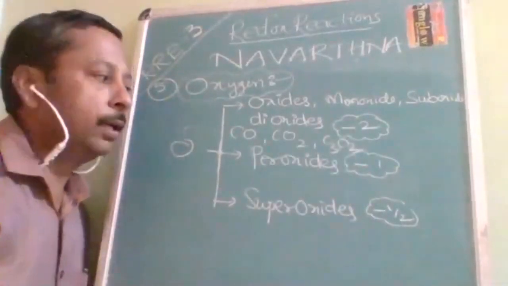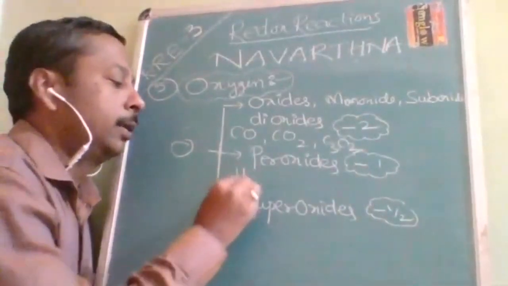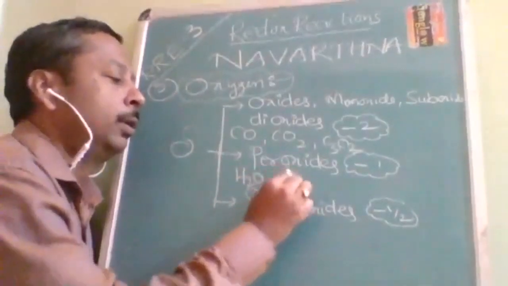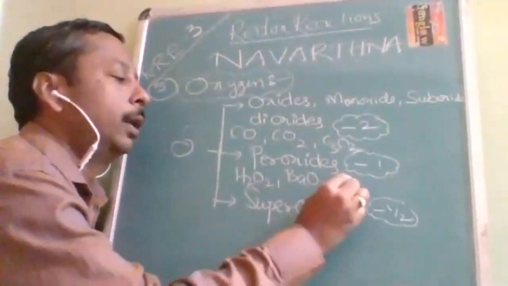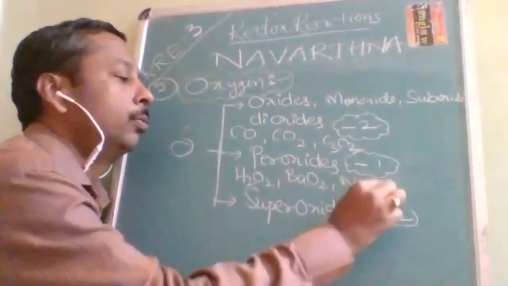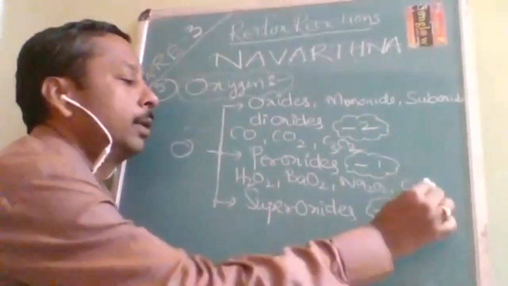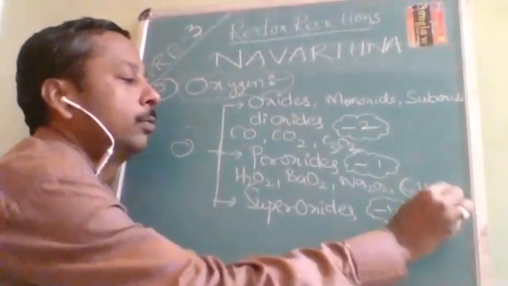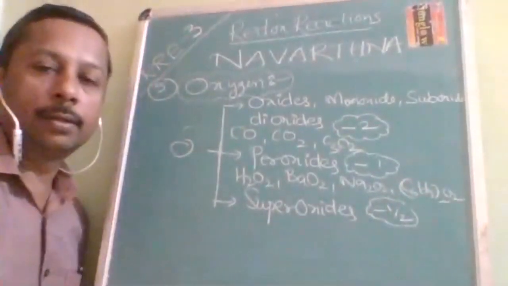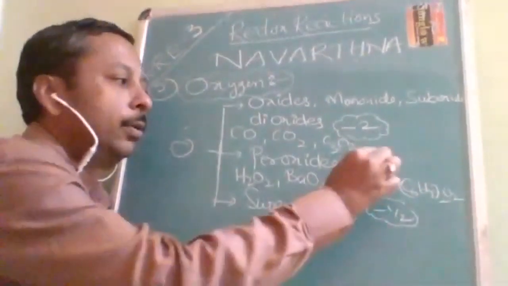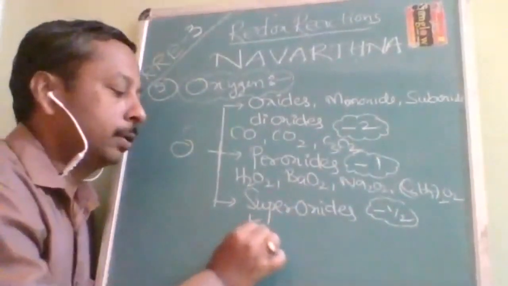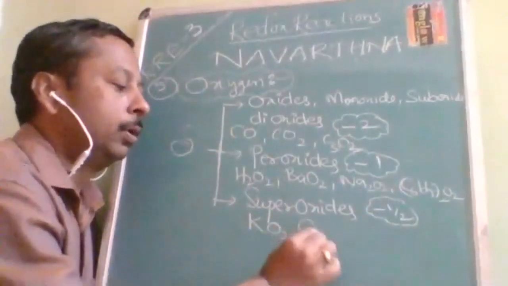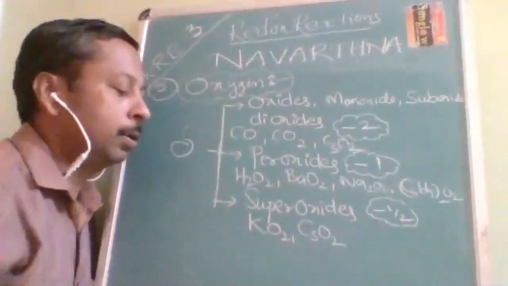And in peroxides like H2O2, barium peroxide BaO2, Na2O2, and benzoyl peroxide (C6H5CO)2O2, the oxidation number of oxygen is going to be how much? It is -1.